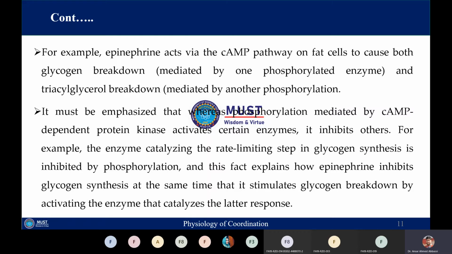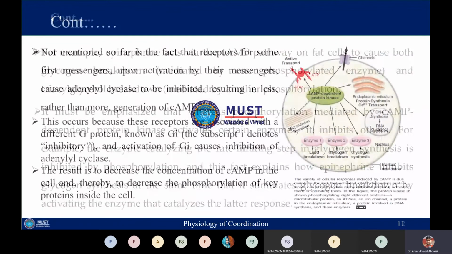So it means that epinephrine is simultaneously promoting glucose release by glycogen breakdown, and similarly it also inhibits glycogen synthesis, meaning storage of glucose is also inhibited by this epinephrine.